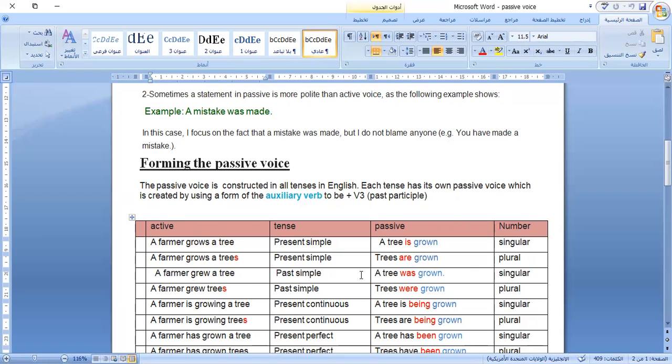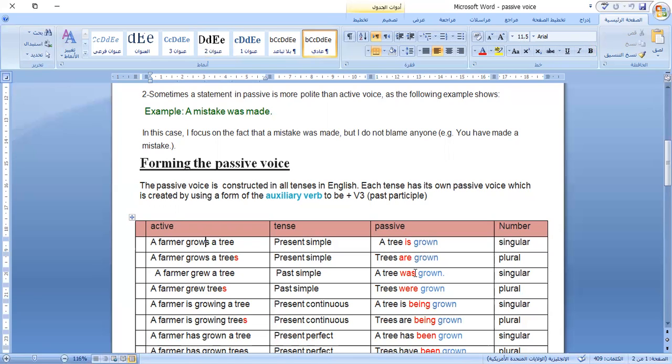So you bring the verb to be and the past participle of the verb: grow, grew, grown, verb 3. Use the verb to be "was," because "grew" in sentence number 3 is past simple. So the verb to be is "was."